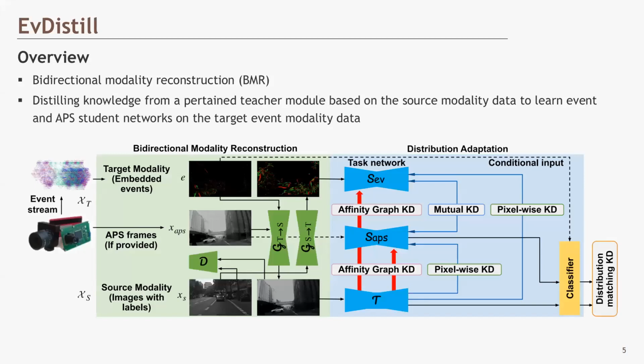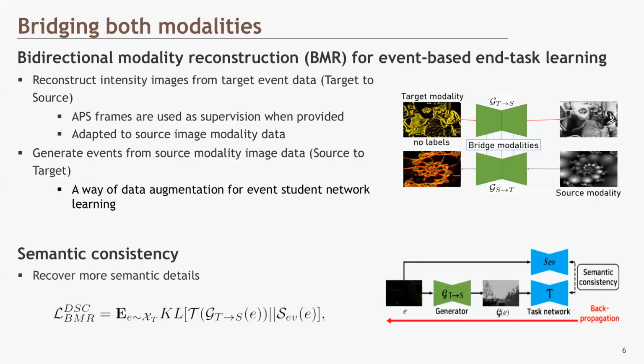We propose a method called IfDistill to distill knowledge from a teacher network trained with labeled source image data and to learn an event student network on the unpaired target event data. Our framework consists of two modules. The first module is called the bidirectional modality reconstruction module.